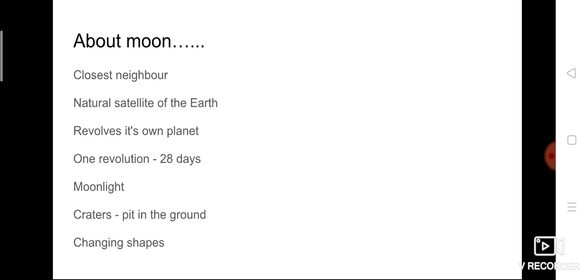And the moon changes its shape. Actually, the moon doesn't change its shape, but it appears like that when we see from the earth. It appears to be changing the shape.